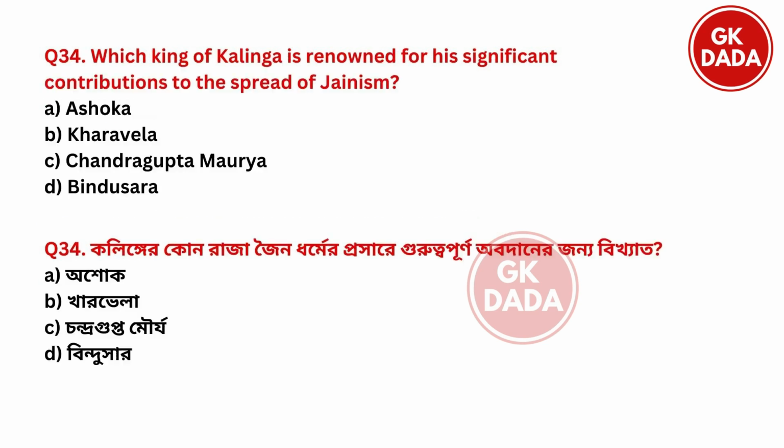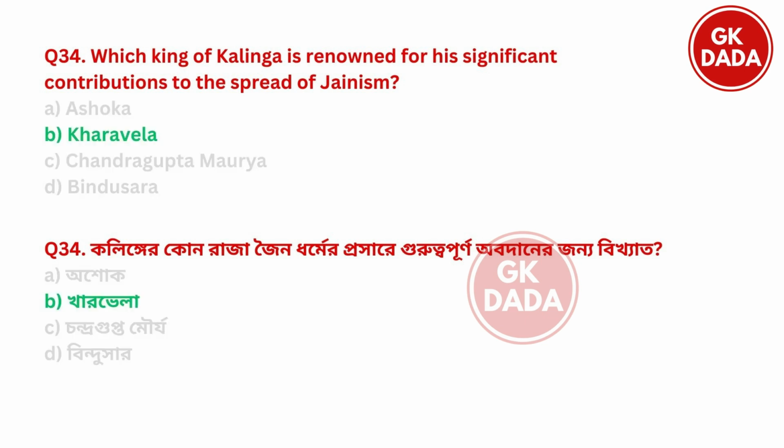Next, which king of Kalinga is renowned for his significant contributions to the spread of Jainism? Option A, Ashoka. Option B, Kharavela. Option C, Chandragupta Maurya. Option D, Bindusara. So the king of Kalinga was option B, Kharavela.